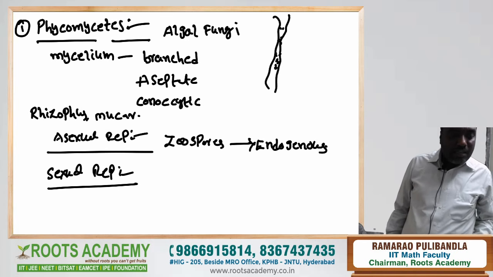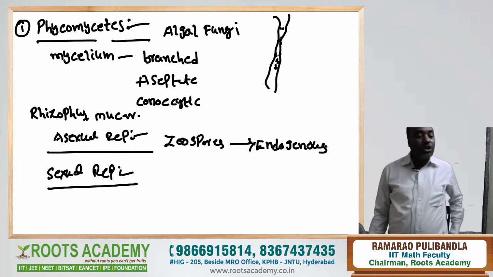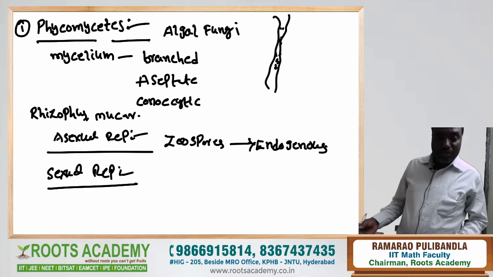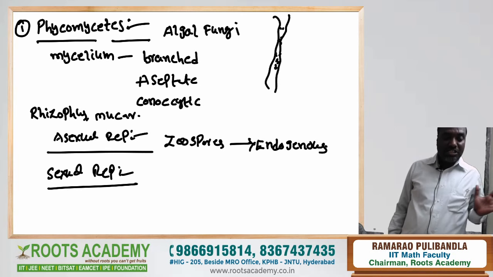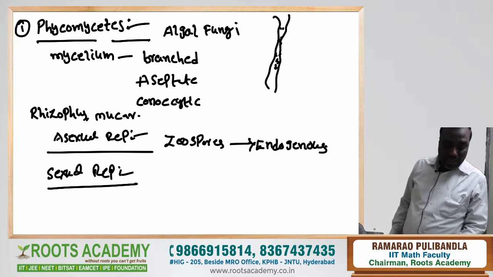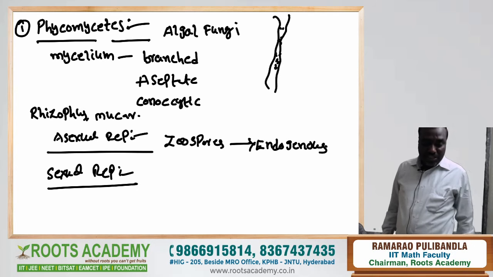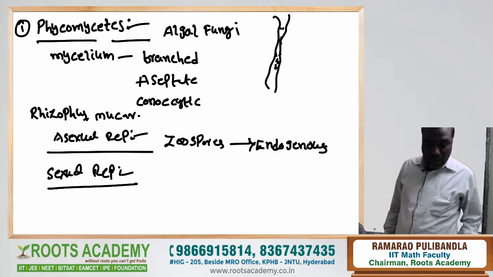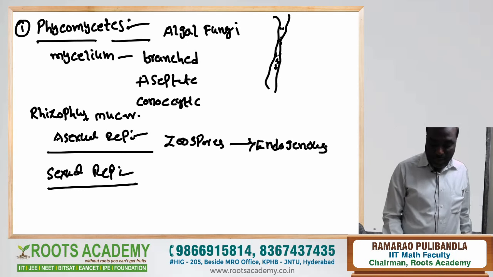The oospore or zygospore is formed as a result of sexual reproduction, which undergoes meiotic division. This produces haploid spores. These haploid spores develop into haploid mycelium. This is about sexual reproduction in the Phycomycetes. Examples of Phycomycetes: Albugo, Phytophthora, Rhizopus, Mucor. All these belong to Phycomycetes.